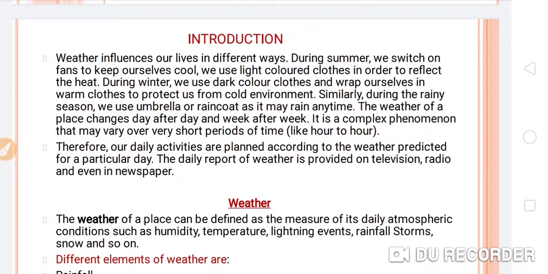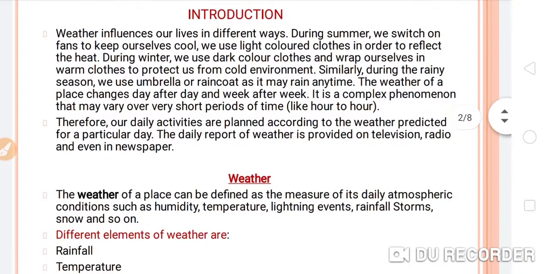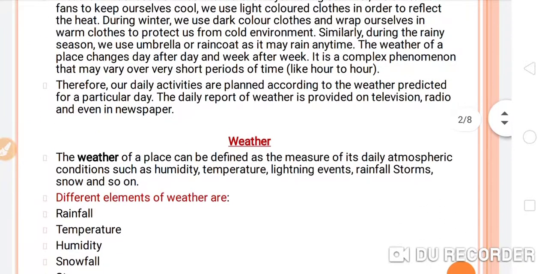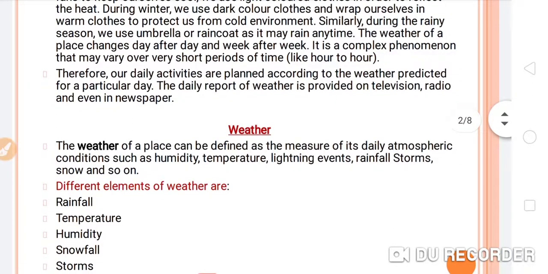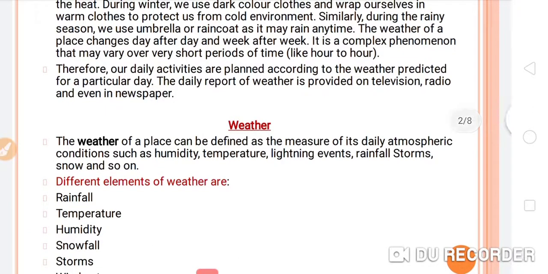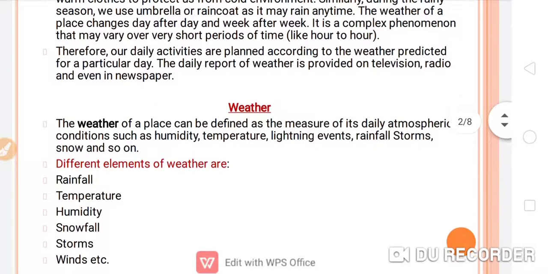The weather of a place changes day after day and week after week. It is a complex phenomenon that may vary over very short periods of time, like hour to hour. Therefore, our daily activities are planned according to the weather predicted for a particular day. The daily report of weather is provided on television, radio, and even in newspapers. So, these all are the mediums through which we are getting information about the weather.